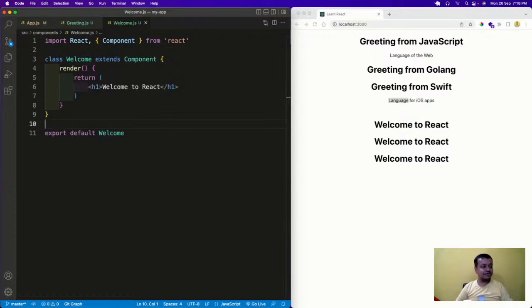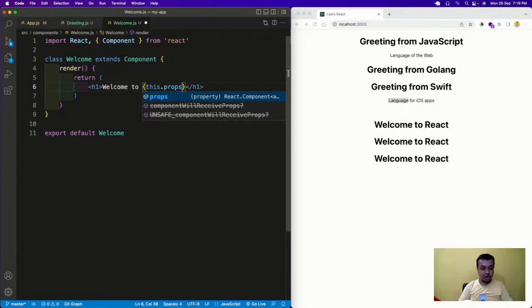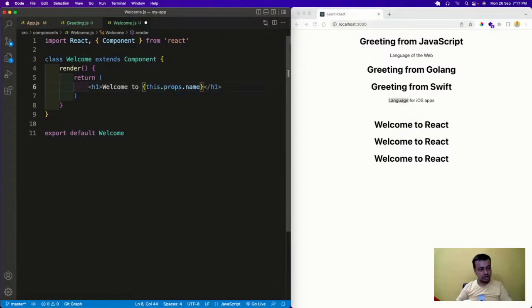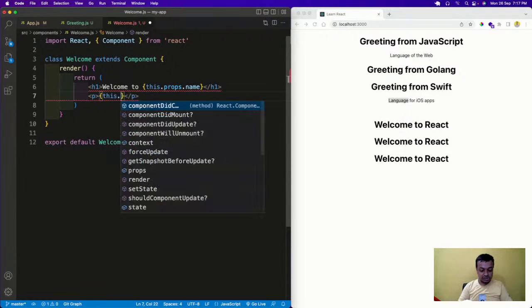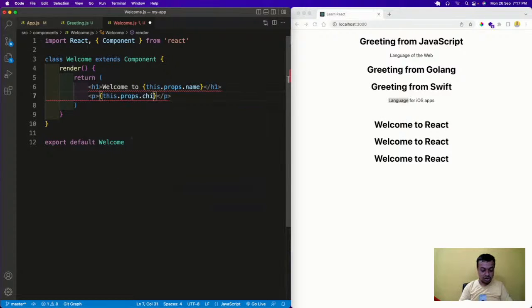For that we are going to use something known as this. A class based component always has something known as this, and we use it a lot in React. Classes have this special this keyword, which is a JavaScript concept. It is a bit complicated, but not that complicated, and you can learn about it. So I will have this dot props dot name, and in the p I will have this dot props dot children.